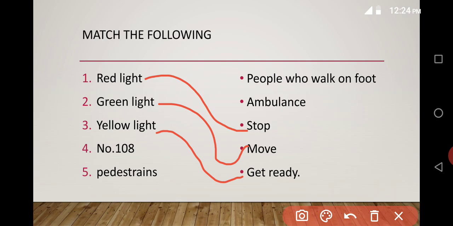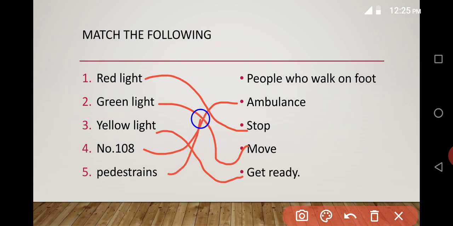So number 108 is the number of the ambulance. So we can call the ambulance by dialing number 108. Don't write a number and 108. Dial the number 108. Only when there is a hospital emergency.